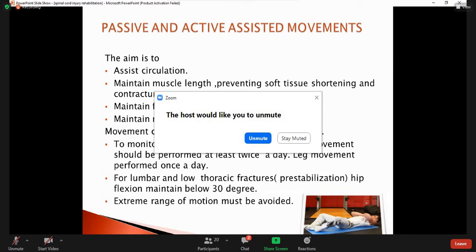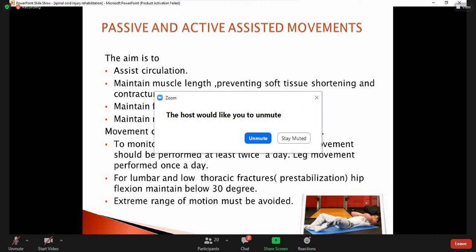But while doing these exercises, we have to be very careful, because if there is an injury at the cervical spine, we will not do any movement of the cervical region, and we will not do any movement of the shoulder like flexion and full abduction, because when we do flexion and full abduction, the upper thoracic spine or vertebra also moves with it.